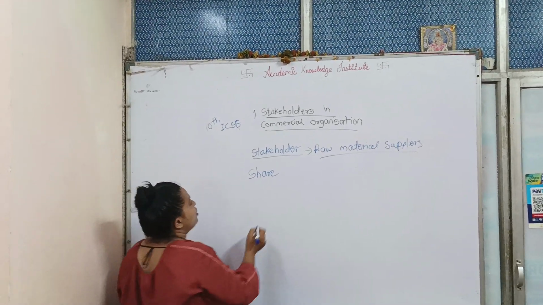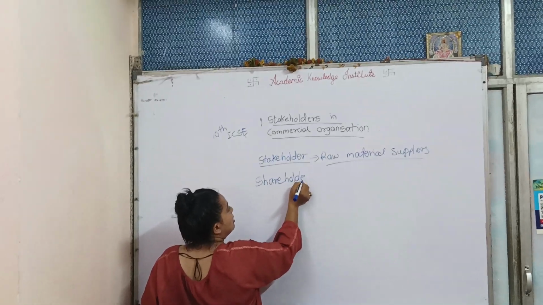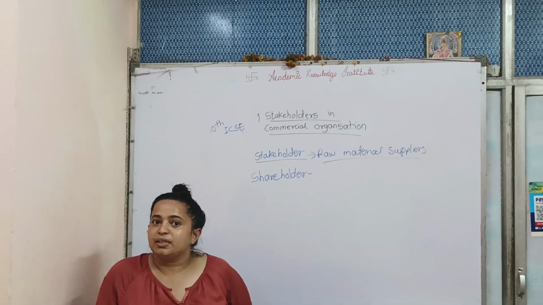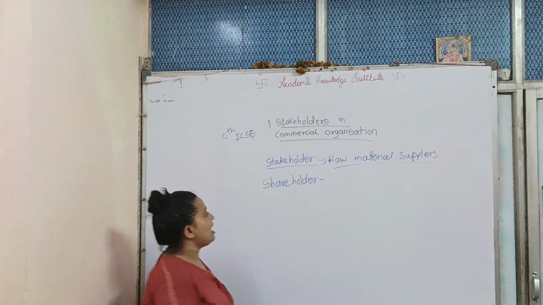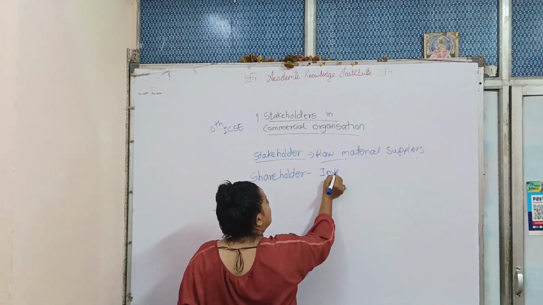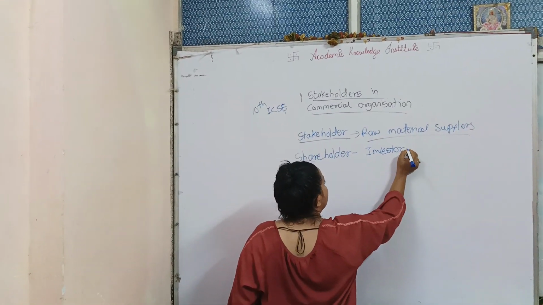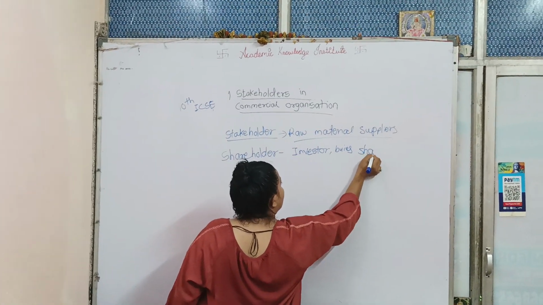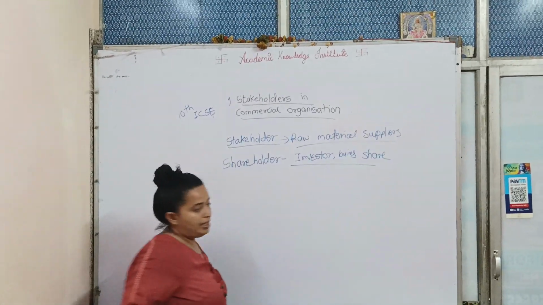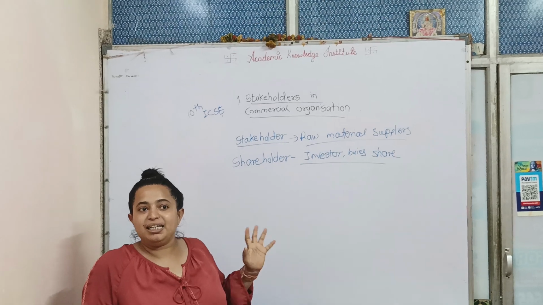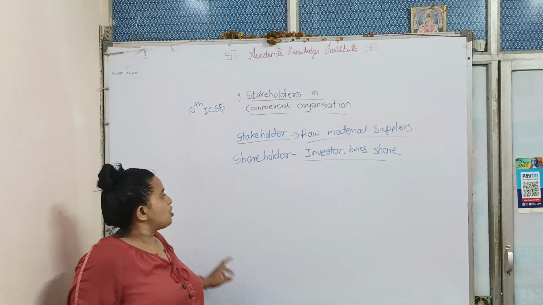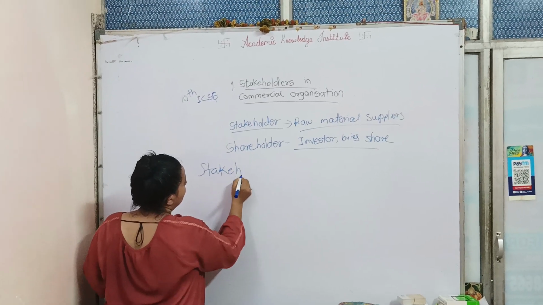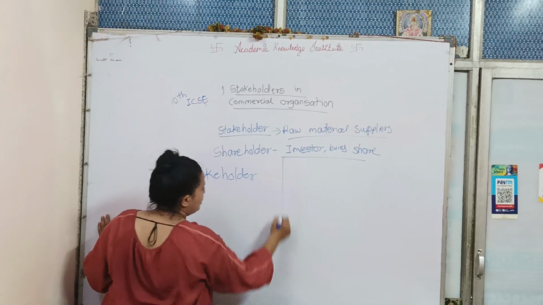What is the difference between the shareholder and stakeholder? What is a shareholder? Shareholder is an investor in the company. Someone who buys a share in the company. Right. Investor, they buy shares. Now, both are having different liabilities and assets, right? So first we are going to see the difference between the stakeholder and shareholder.